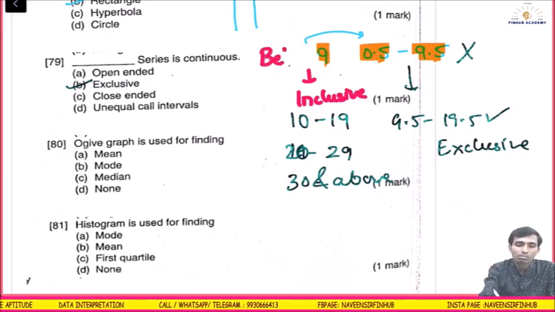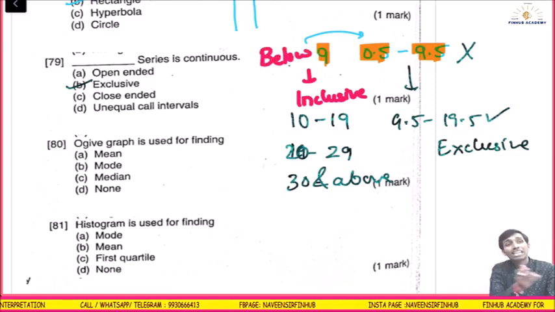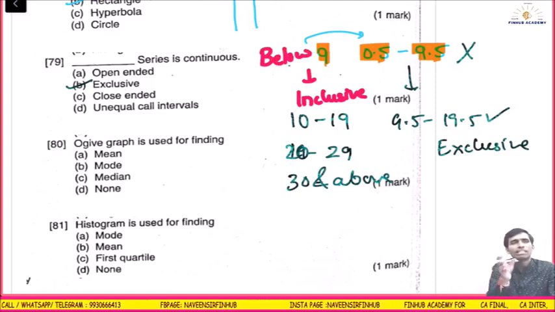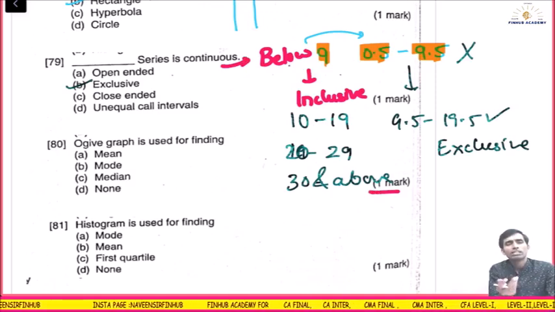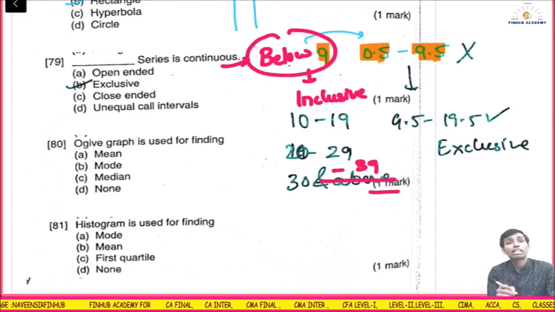Below 9. Below 9 means what? It can take any values, so it is called an open end class. It can be one side open end, or both sides open end. Here, when you start it is below 9, but at the end you have a certain value, 30 to 39, so it's closed at the end. It can be open at the beginning and closed at the end, or open at both ends.